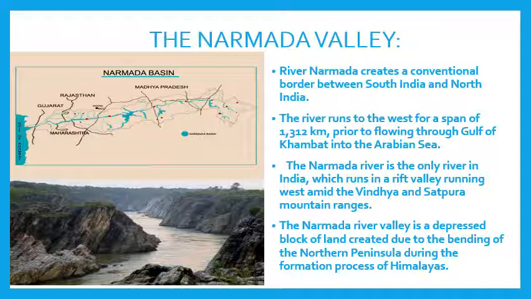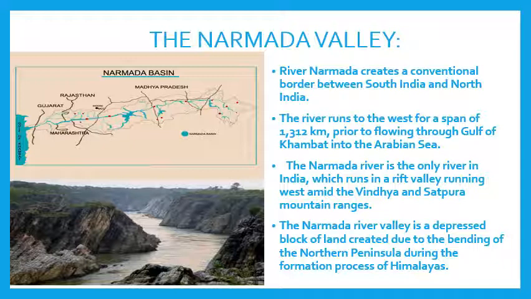The river runs to the west for a span of 1,312 kilometers prior to flowing through the Gulf of Khambat into the Arabian Sea. In the first picture, you can see the Narmada Basin, the area which is being drained by River Narmada and its tributaries, through Madhya Pradesh, Maharashtra, Gujarat, and finally they fall into the Gulf of Khambat and then the Arabian Sea.